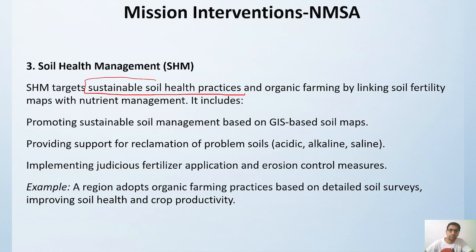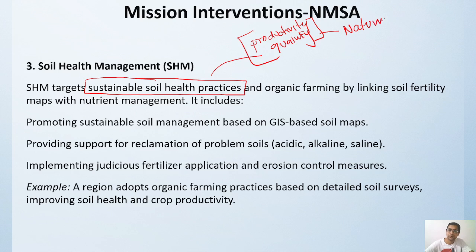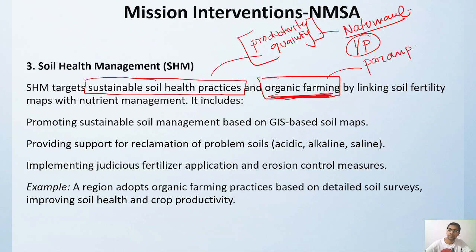Sustainable soil health practices focus on how to improve the productivity and quality of the soil by natural means or by certain inputs which will further enhance the quality of the soil. And then organic farming, which we also call Paramparagat Krishi.